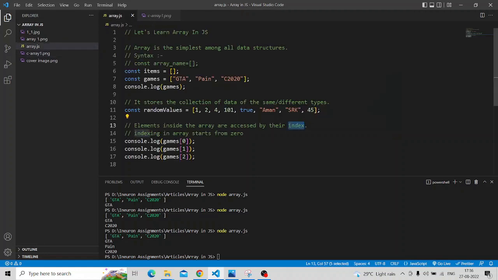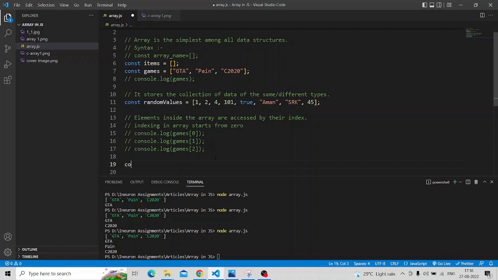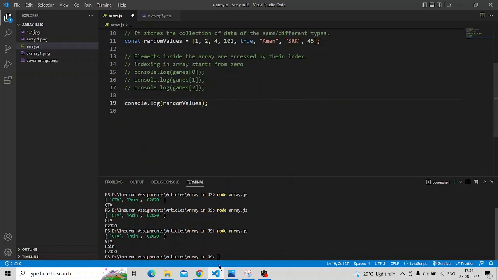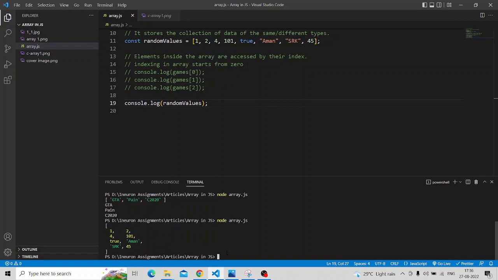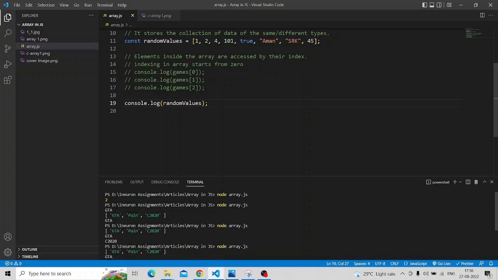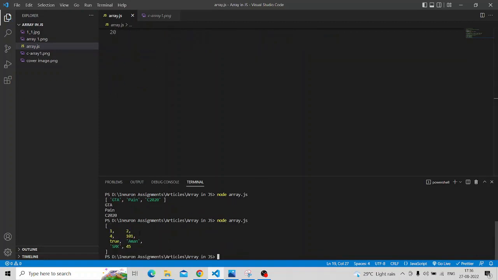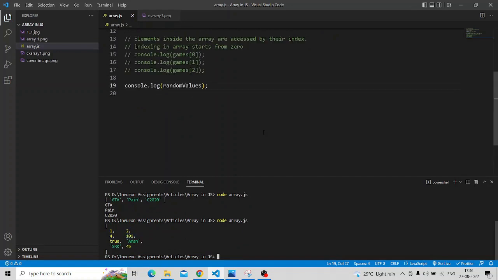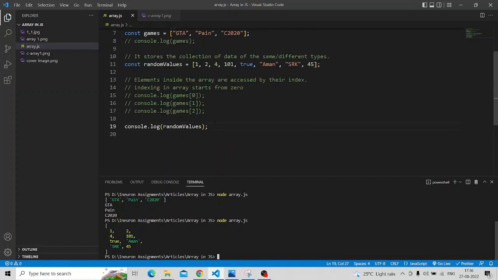Same with, let's comment this and let's take this array. Now console it, console.log random values. So we have consoled this. Okay, so 1, 2, 3, 4, 101, true, 1, SRK, 45. So this is the array.